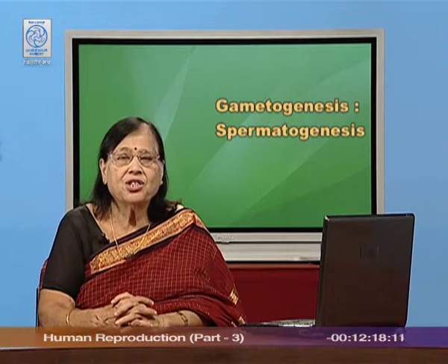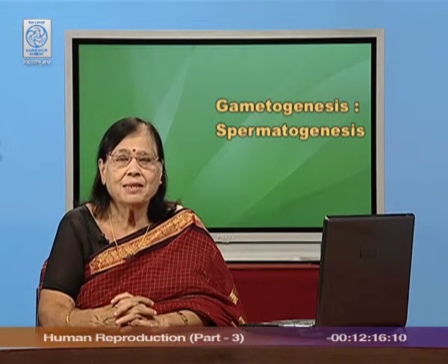So, nature answered for this, and hence the reduction division will make the number of chromosomes half, so that with half the number of chromosomes in sperm and half in ova, when they meet, the result is a zygote which now has the diploid or full number of chromosomes, and that is why the reduction division becomes important.